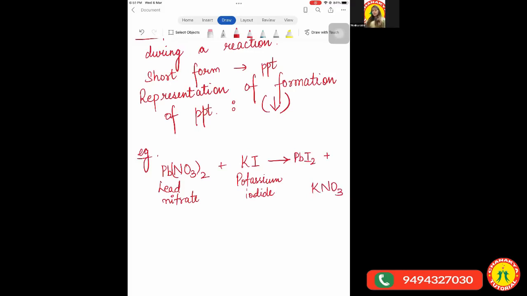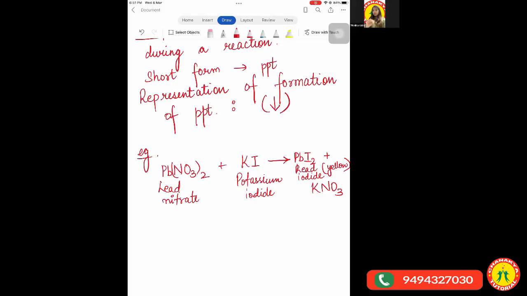Fine. So it leads to the formation of PbI2, which is lead iodide. It is yellow in color. So you observe the formation of yellow salt which doesn't dissolve in water. So clearly you get to know that a precipitate has been formed. Clear, everyone? Anyone, any doubt till here?